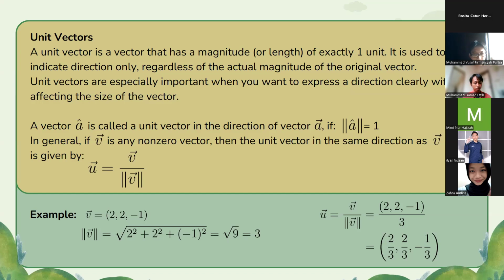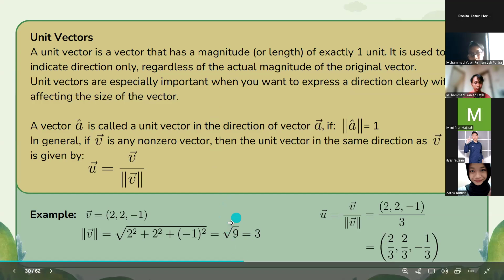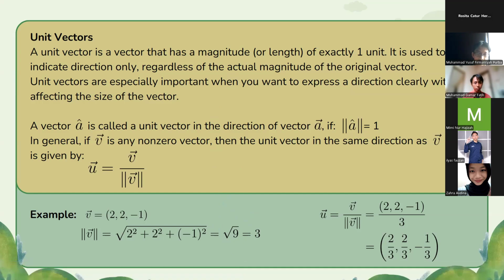For the example, vector V is equal to (2, 2, -1). So we can find the magnitude of the vector. The magnitude of vector V is equal to the square root of the sum of 2 to the power of 2, 2 to the power of 2, and -1 to the power of 2, which is the square root of 9, equal to 3.